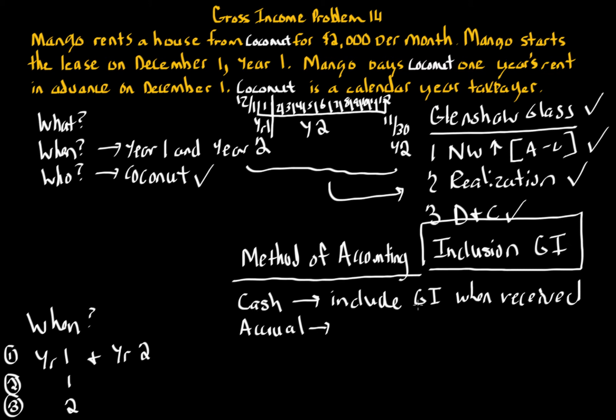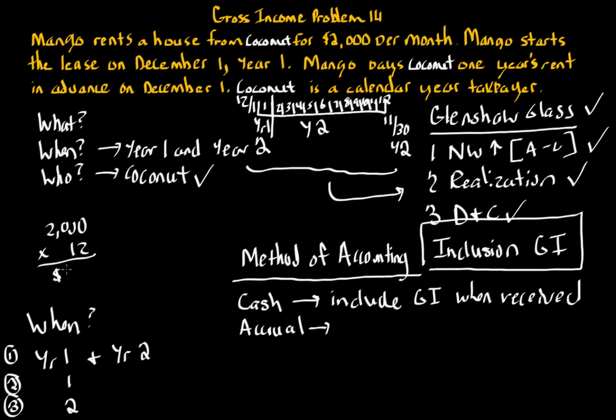So the cash method, we include gross income when it's received. Well, if we apply the cash method, all rent for the entire rental agreement, all 12 months, so that's $2,000 per month times 12 months.